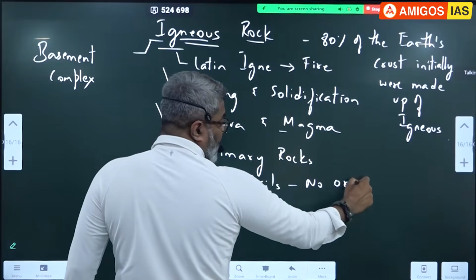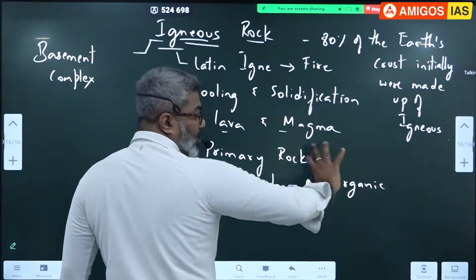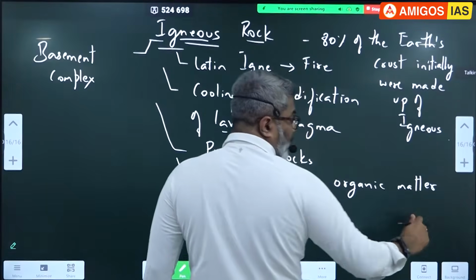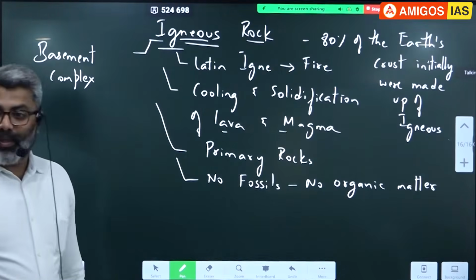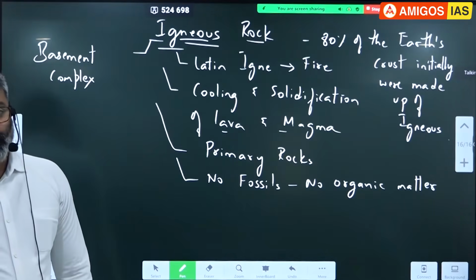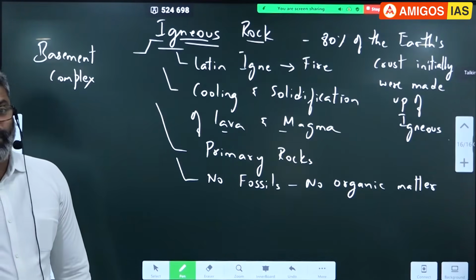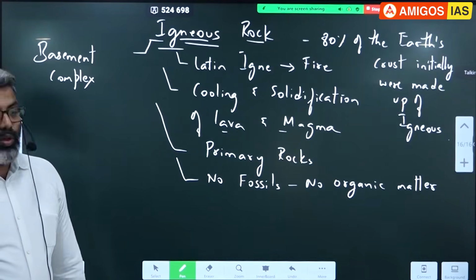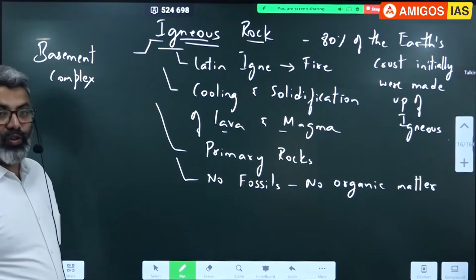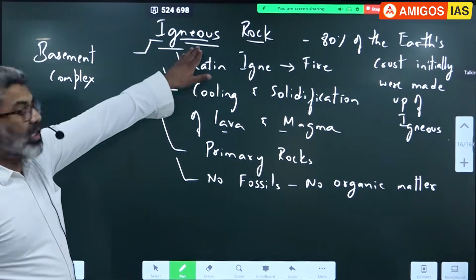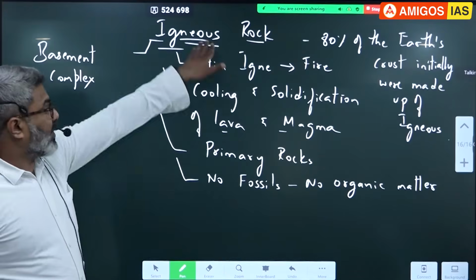So we don't get any fossil fuel. You will not get any plant deposits or animal deposits inside this, because lava and magma will turn everything into ash. As a result, no deposits, no fossils. So which rock does not contain any evidence of fossils? Igneous.